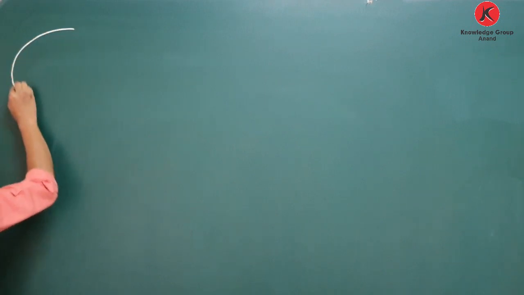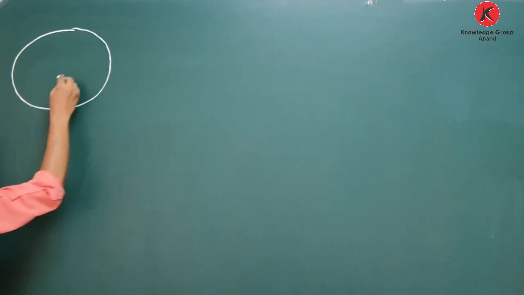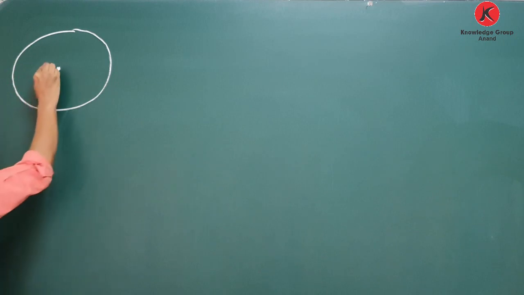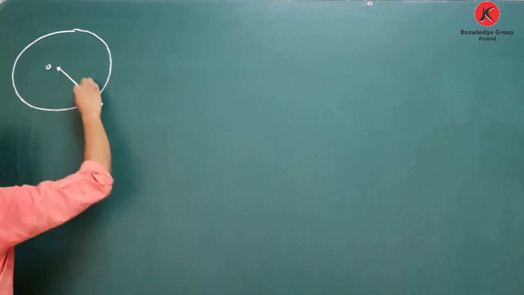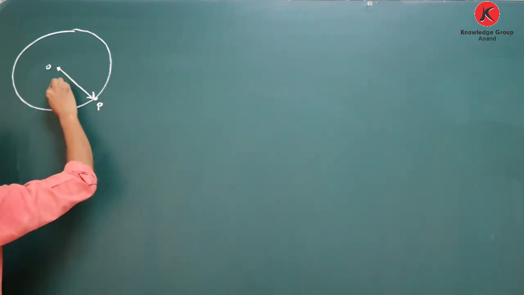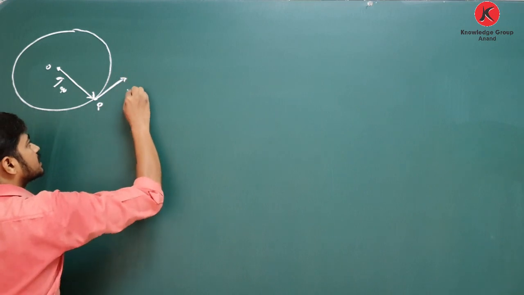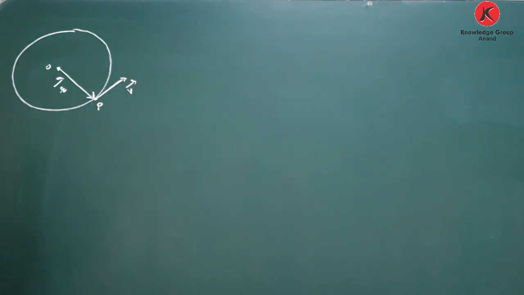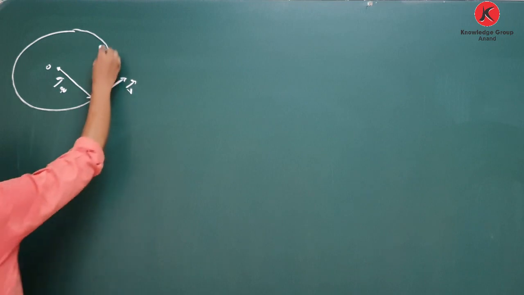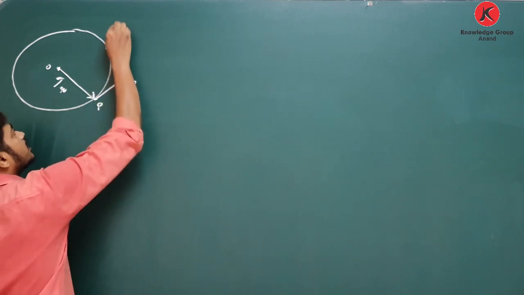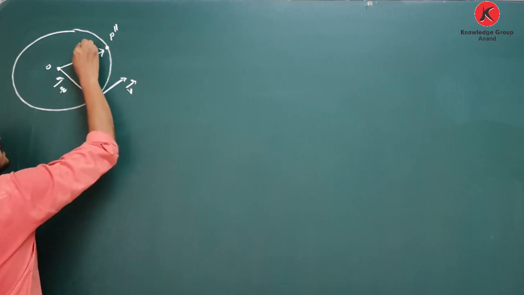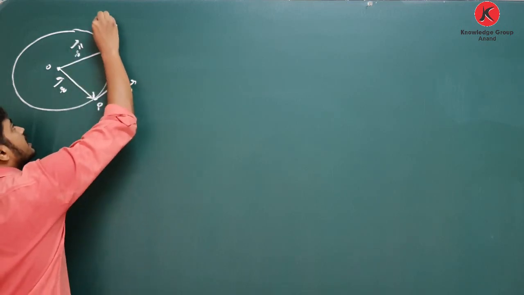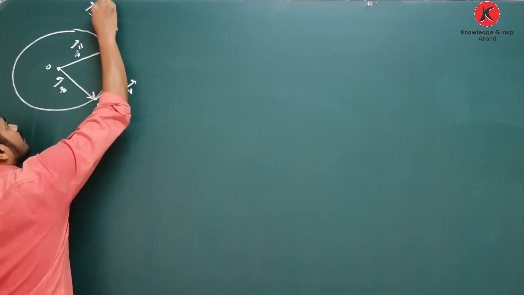Now again we will draw one circle. Circular path, its center O. Initially it is at point P, its position vector here is R, its initial velocity is V. Now let us take a small time interval. So let the object be here at point P double dash. Its position vector is R double dash. Its velocity is in the direction of the tangent, V double dash.